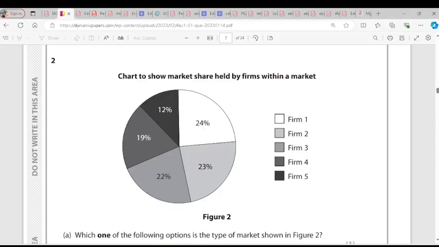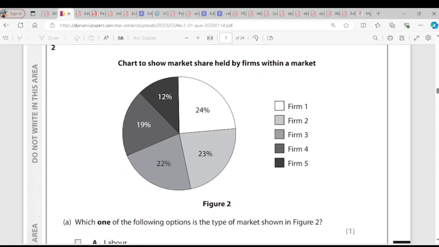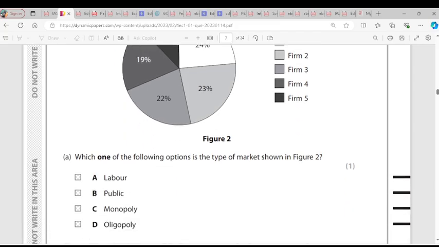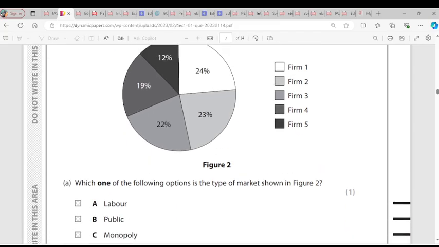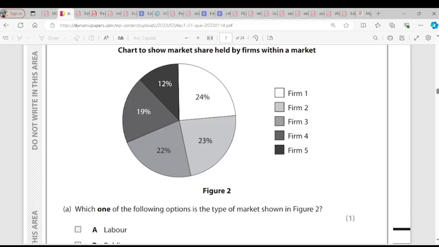Question 2. We have a chart. The chart shows market share held by a firm within a market. They asked, which one of the following options is the type of market shown here? When you look at this market, firm 1 has 24%, firm 2 has 23%, firm 3 has 22%, firm 4 has 12, 19.